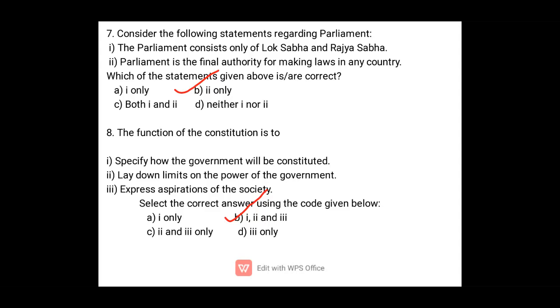So it will become an authoritative government. Okay, there will be no rights and freedom as well as individual liberty of the people. They will have only fundamental duties. So that's why the constitution is very important. Okay, next.